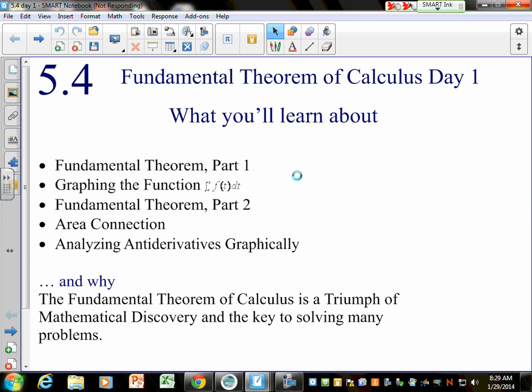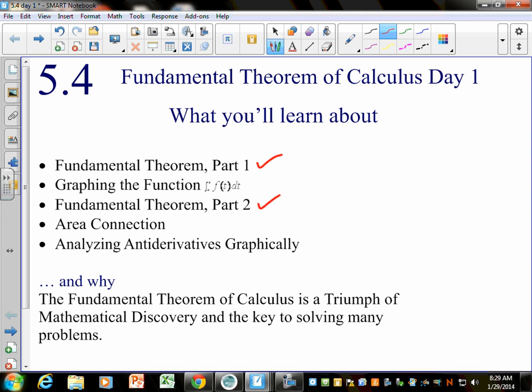So today we're going to talk about the fundamental theorem of calculus, which some is new, but some of it we've been doing. We just didn't say, hey, this is the fundamental theorem. So we're going to do part 1 and part 2 today, and then we'll do 5.4 day 3 tomorrow.